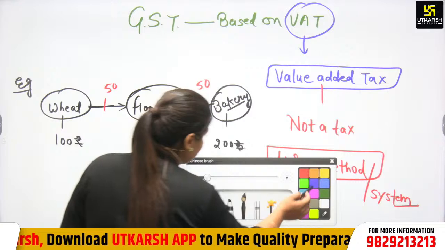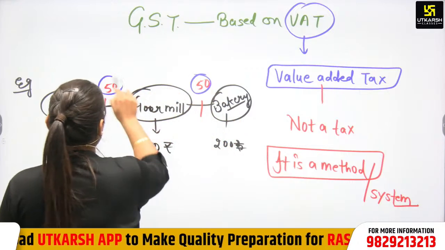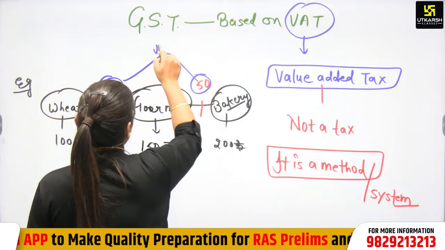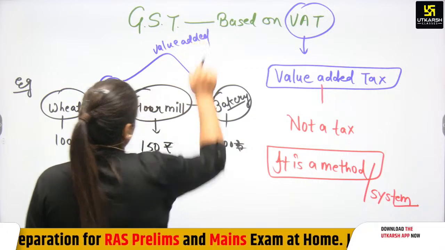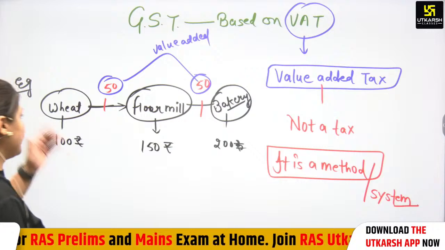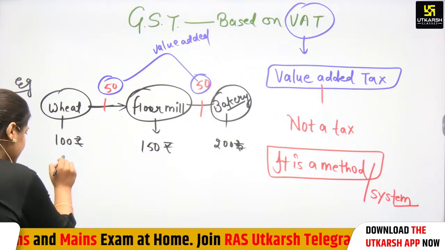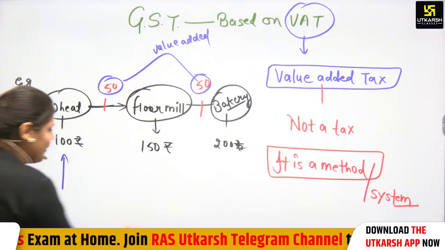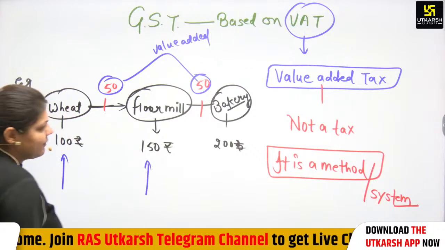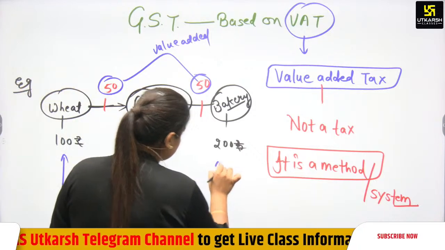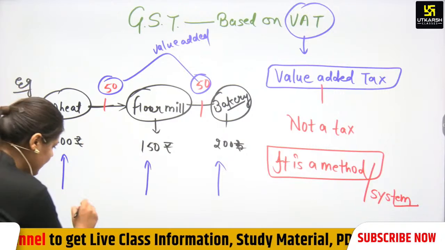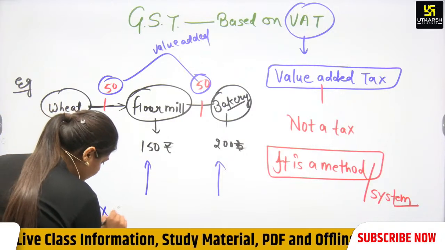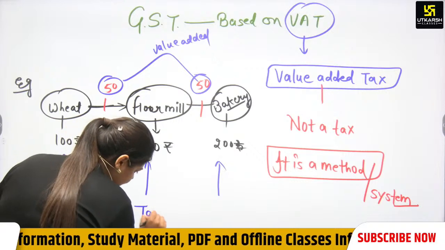This is value added. But before GST, we were imposing tax on 100 rupees, then on 150 rupees, and then on 200 rupees. Then there is a tax on tax.